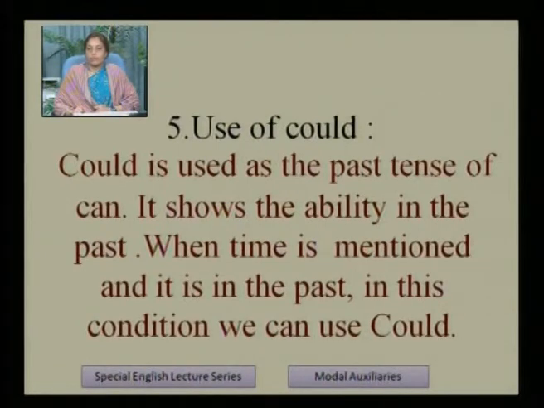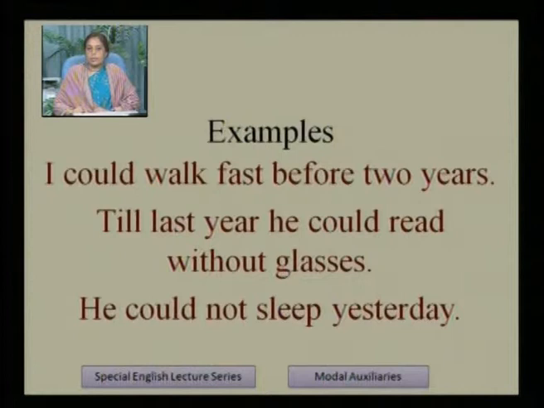Use of could. Now we will see the use of could, how could is used in sentences. Could is used as the past tense of can. It shows ability in the past, just like can but in past tense. When time is mentioned and it is the past, in this condition we can use could. Examples: I could walk fast before 2 years. Till last year he could read without glasses. He could not sleep yesterday.